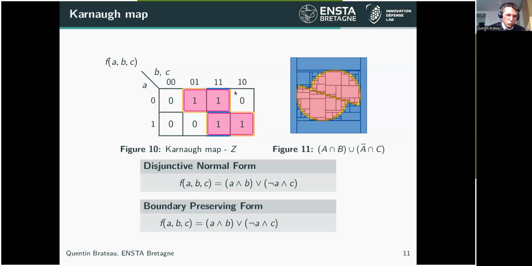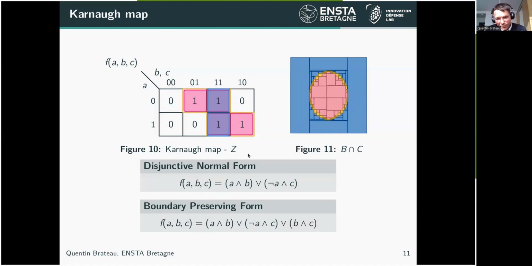To avoid this fake boundary appearing on the paving, one way is to use a boundary preserving form. We start back from the disjunctive normal form, and we add a set which is B and C, which is paved here. We add this set to the disjunctive normal form to get this Carnot map with this new blue box, and we get the final paving, represented here without the fake boundary.